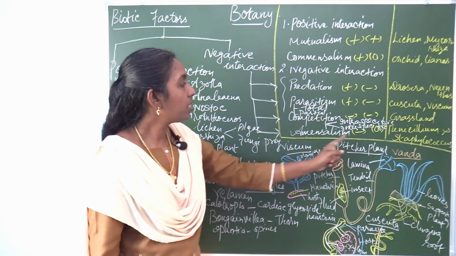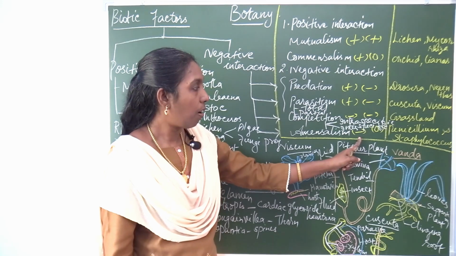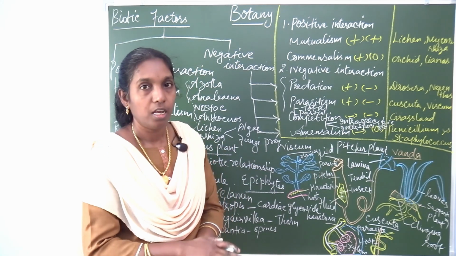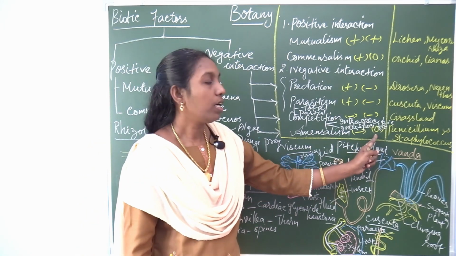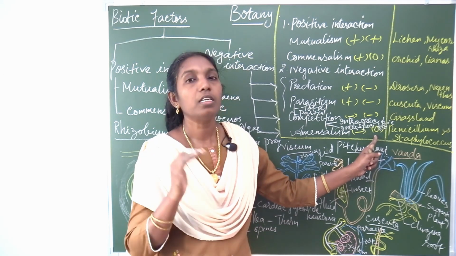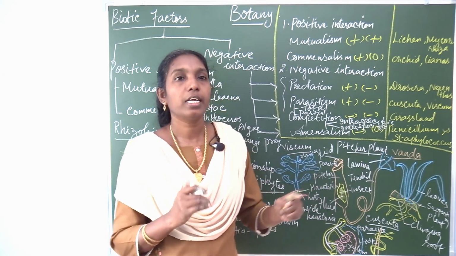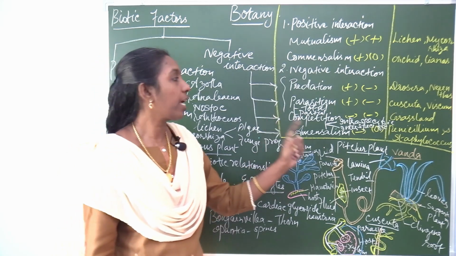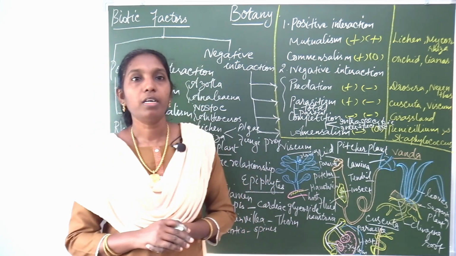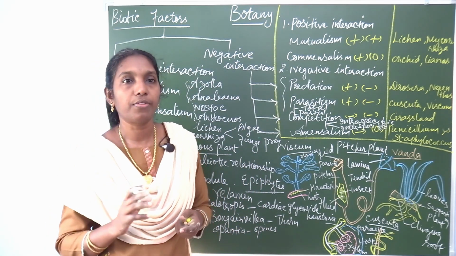So one is harmed, that means it is inhibited, and the other is neither benefited nor harmed. Another example for amensalism is Trichoderma, which inhibits the growth of the fungus.